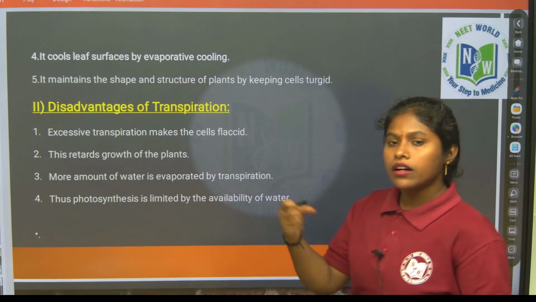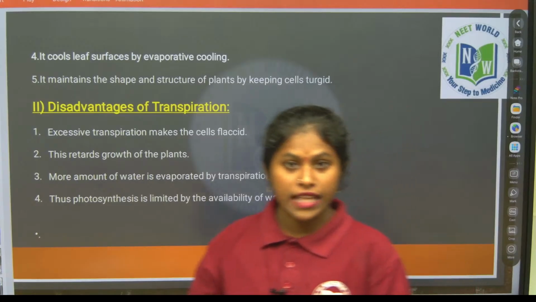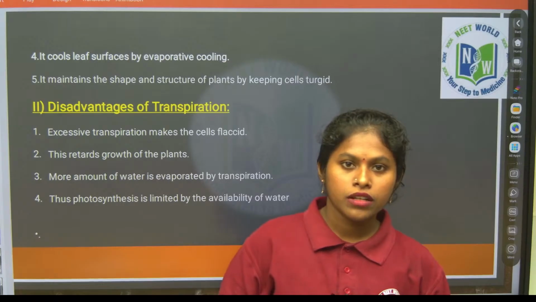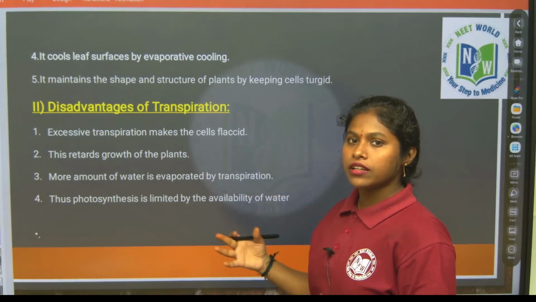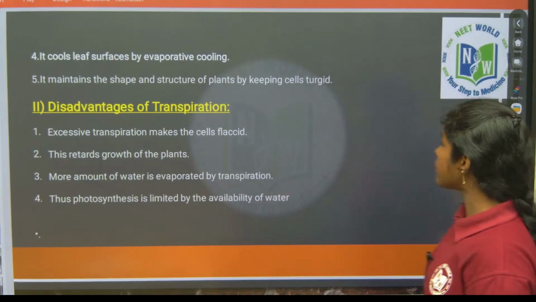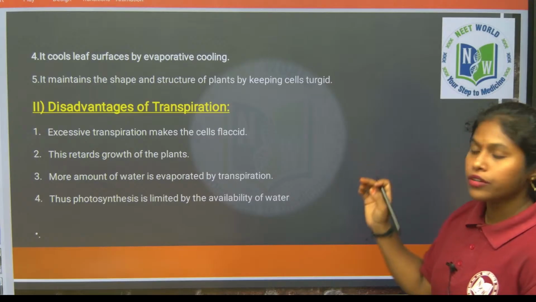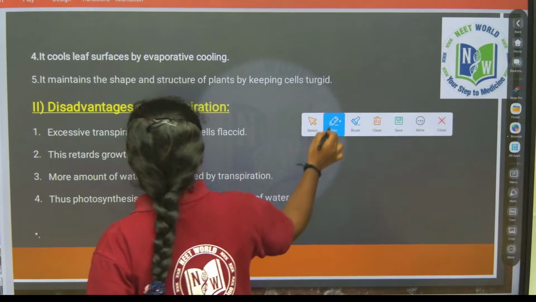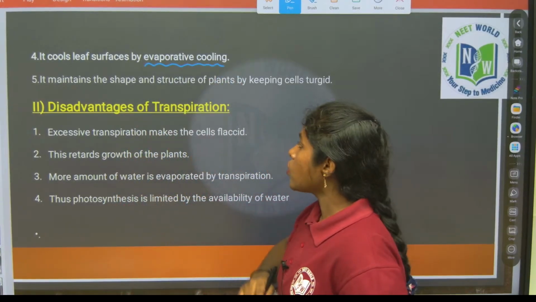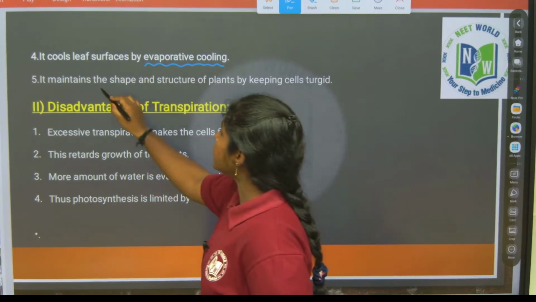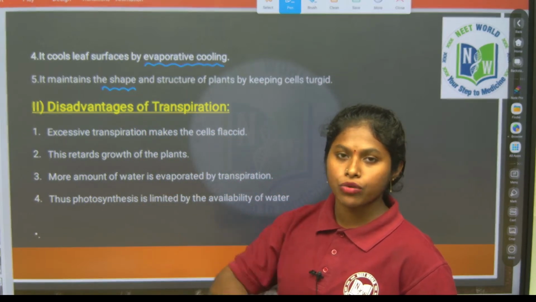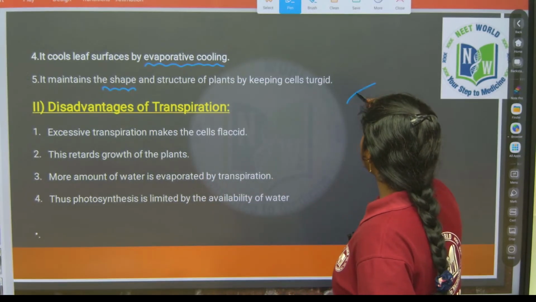When continuous transpiration is happening, what will happen? The leaf will be in a turgid condition. When it is turgid, the leaf is protected from overheating, right? It cools leaf surfaces by evaporative cooling. Got it? So it also maintains the shape. When water is continuously traveling from roots to the leaf, the leaf will be turgid.